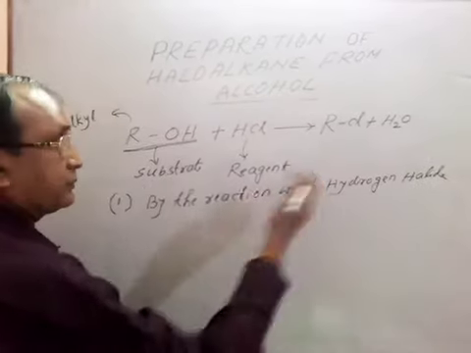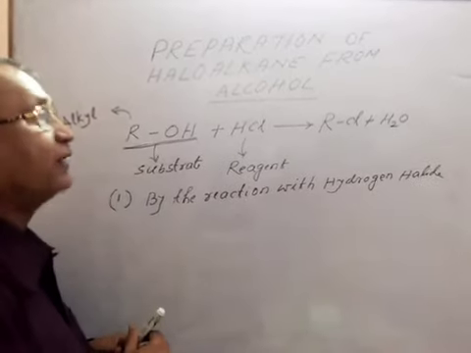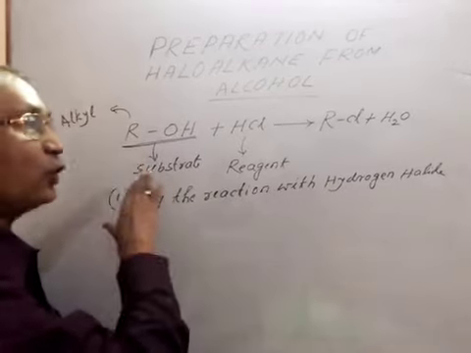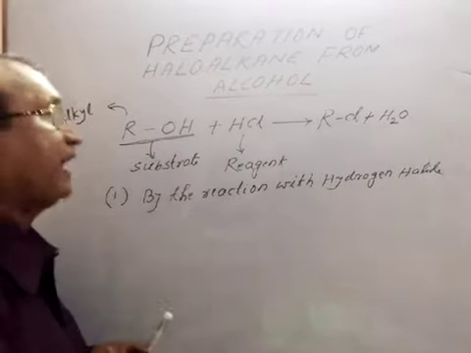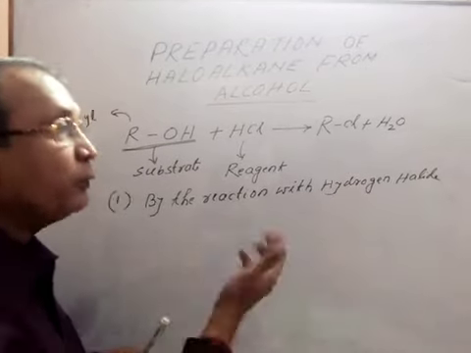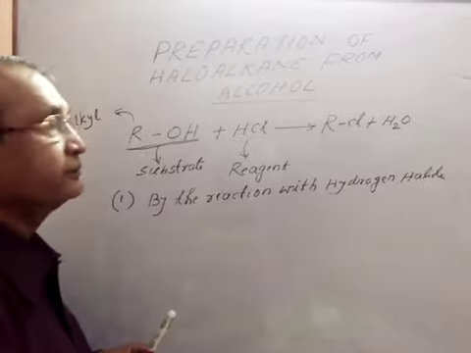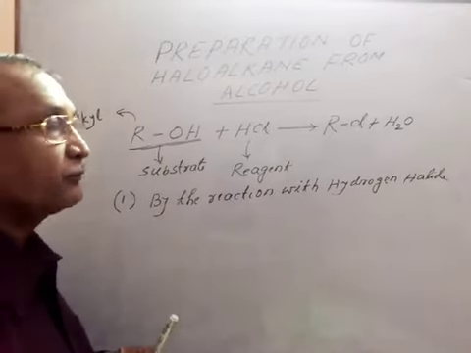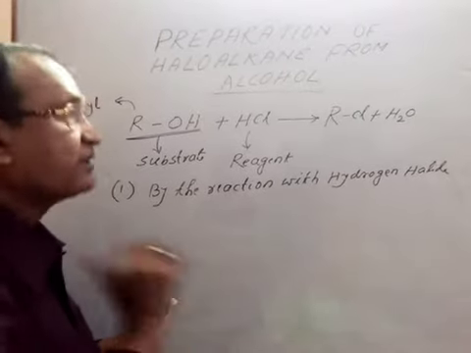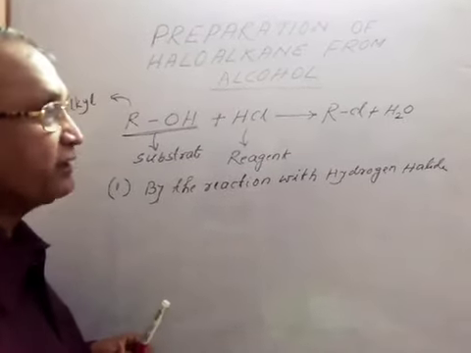The reaction between alcohol and hydrogen halide can give haloalkane. What do you mean by hydrogen halide? Hydrogen halides, as for example HCl, HBr, HI, HF, these are our hydrogen halides.